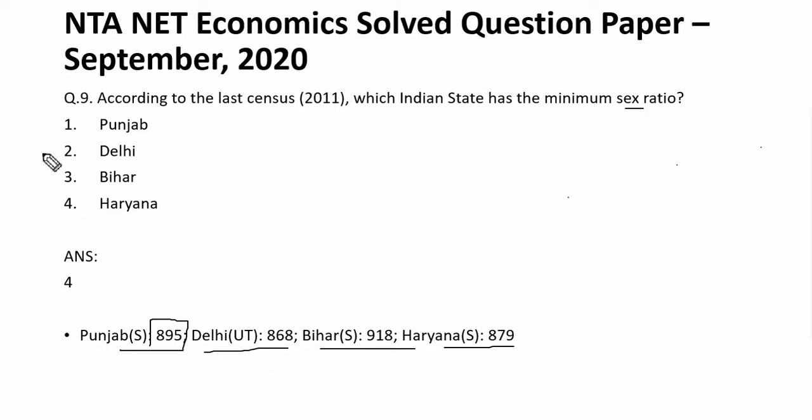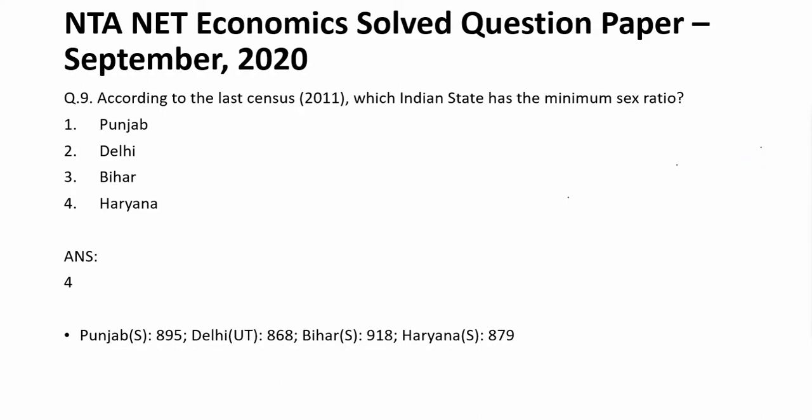So the interesting thing to note here is that Delhi is not a state, so it is out of the question. Let's eliminate this option. Now we are left with Punjab, Bihar and Haryana. And from that we know that obviously Haryana has the lowest sex ratio, which is 879. So the answer is number 4. Okay. So this is how you should solve the question.